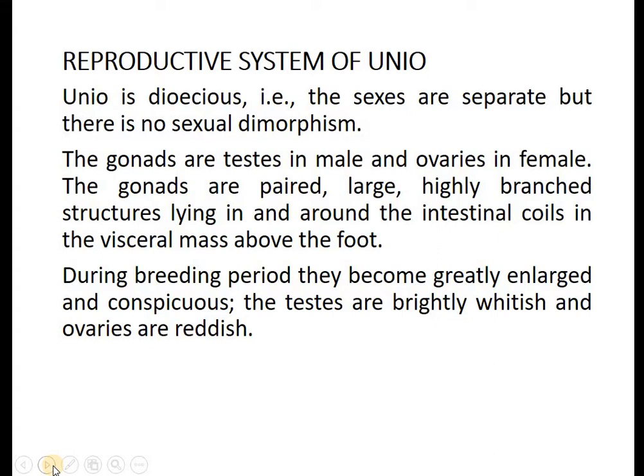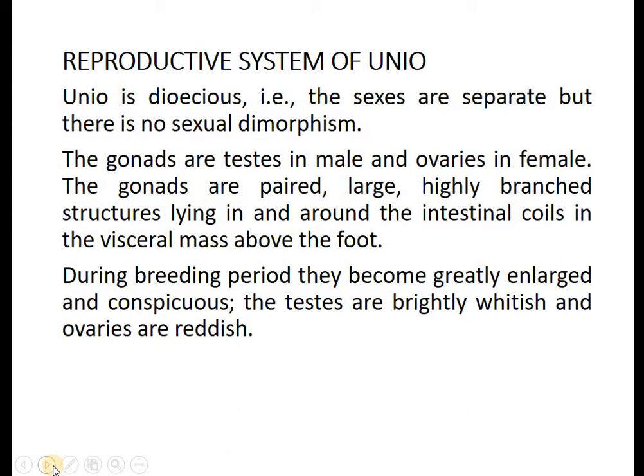Next point: the gonads are testes in the males and ovaries in the females. The gonads are paired, large, highly branched structures lying in and around the intestinal calyx in the visceral mass above the foot. In the visceral mass, we find the digestive system as well as the kidney or the metanephridia, as well as the gonads, and we also observe the coelomic cavity and the digestive gland.